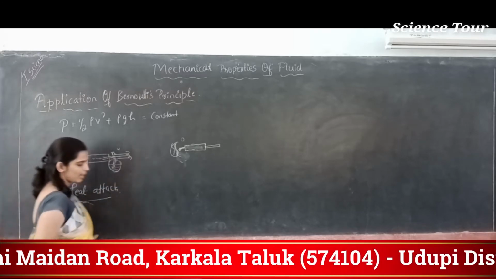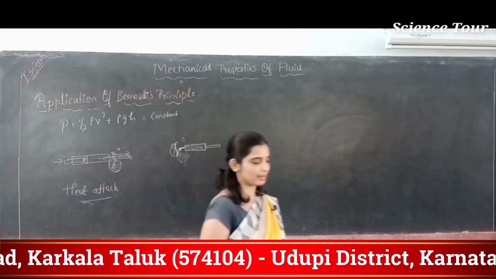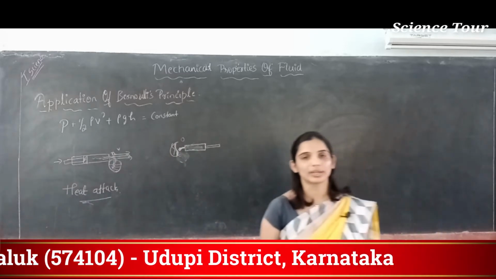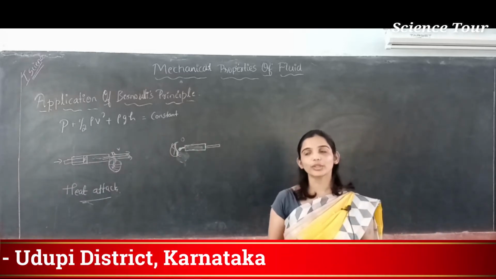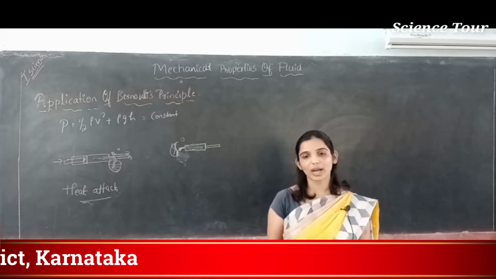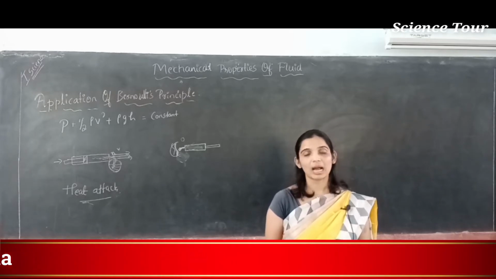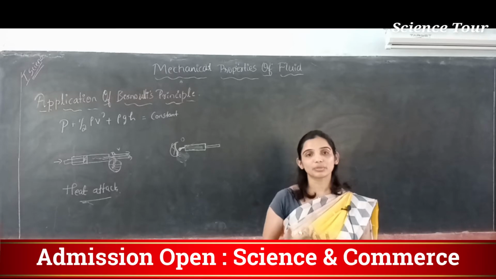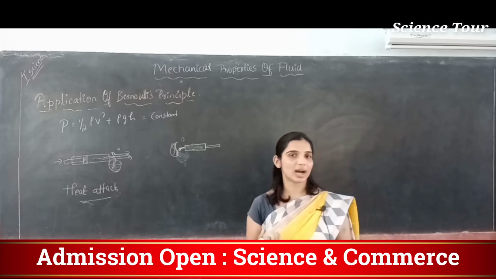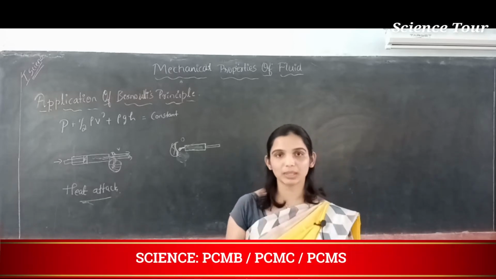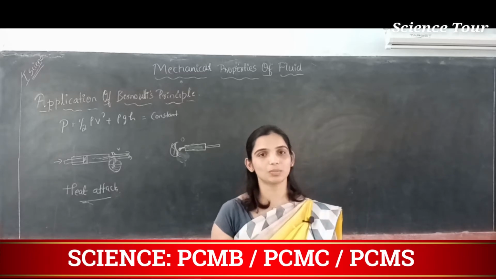What is a heart attack? There are different types, heart failure and all, correct? Heart failure means your heart stops working. The heart pumps the blood. Why does it have to pump the blood?